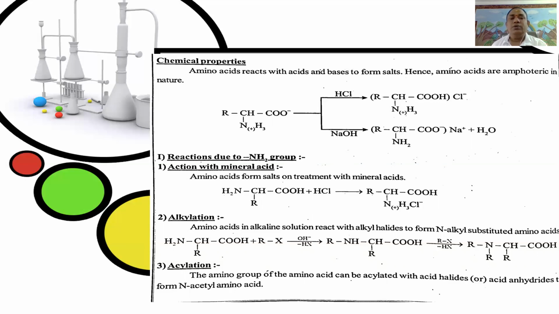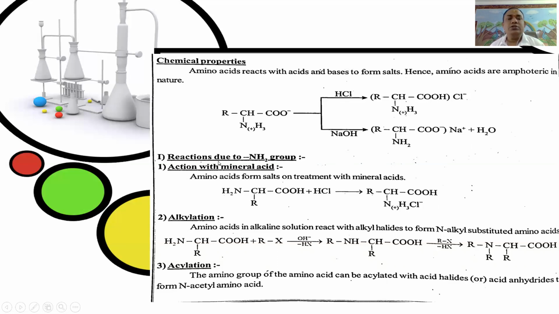That is, the zwitterion RCHNH3+COO-, when it reacts with the acid, the acidic carboxylic group is neutralized to form the cation RCHNH3+COOH Cl-. Similarly, when it reacts with the alkali, the basic amino group is neutralized, that is RCHNH2COO- Na+ plus H2O. Therefore, here the chemical properties subdivide into three categories.